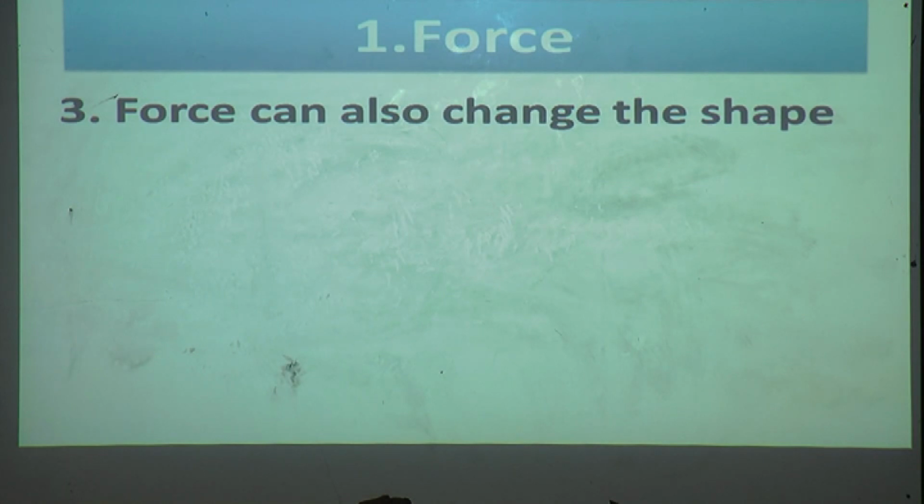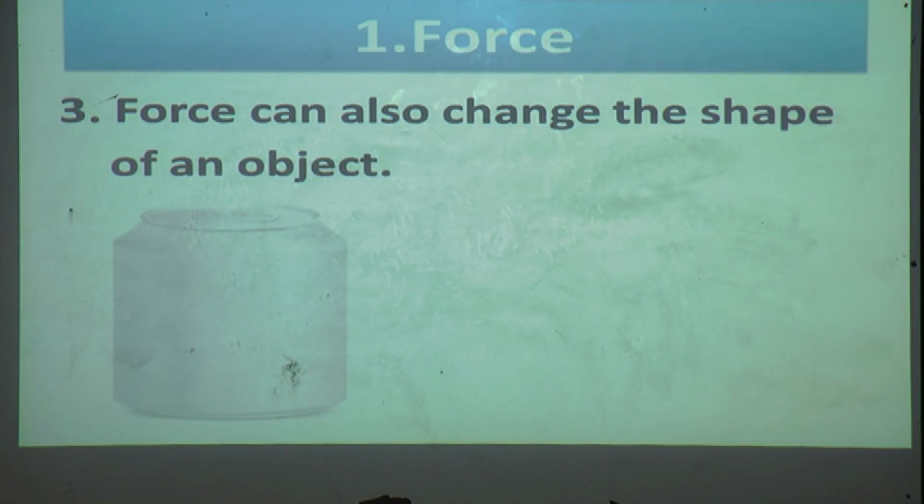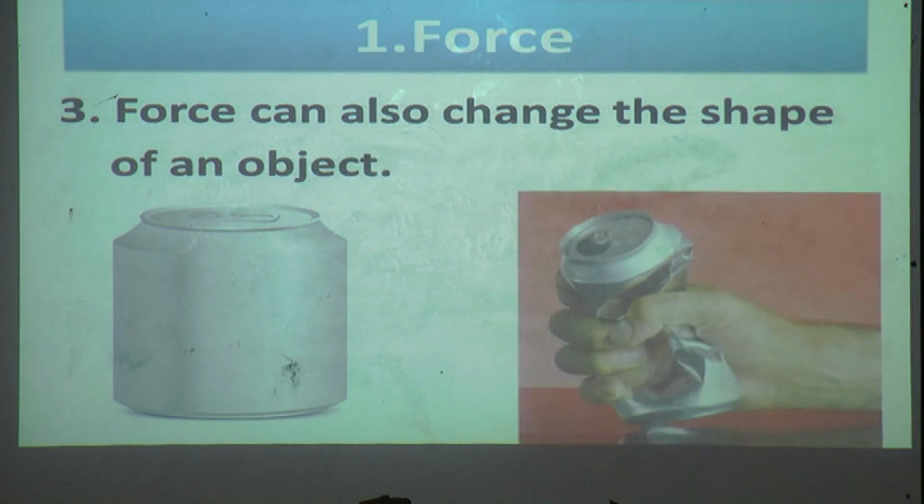Force can also change the shape of an object. Yes. What is this? This is a can. When you apply force to this can, it will change its shape. Means if you crush that can, it will change its shape.